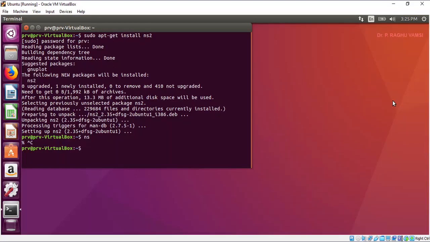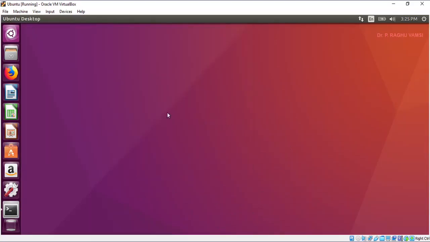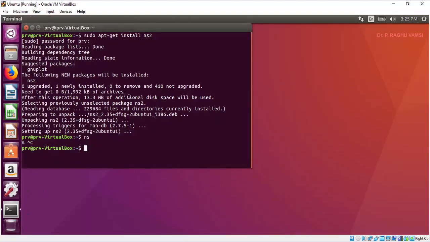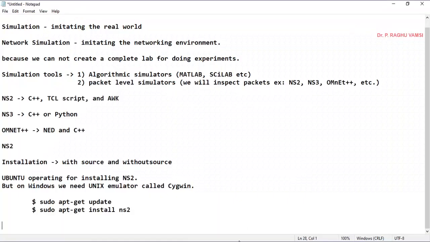And there are some supporting libraries that may be needed whenever you are working with NS2, such as the network animator NAM.